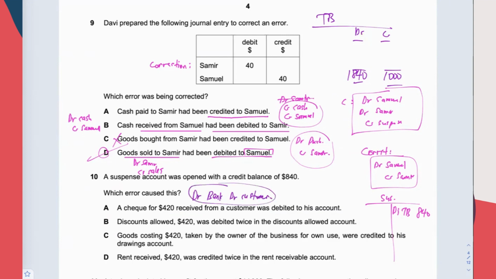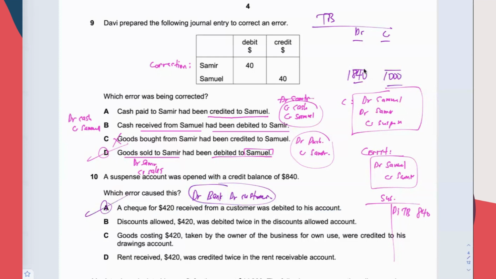Consequently, the debit side is more than the credit column by 840. A is the answer. Okay, luckily we found it from the first option. Therefore, the debit column is more than the credit by 840.